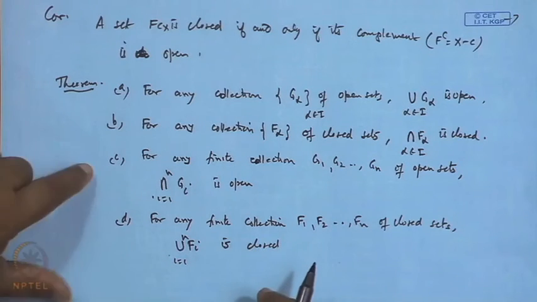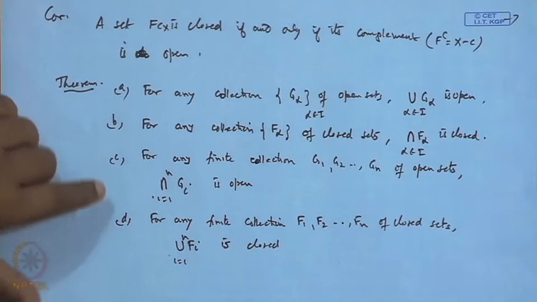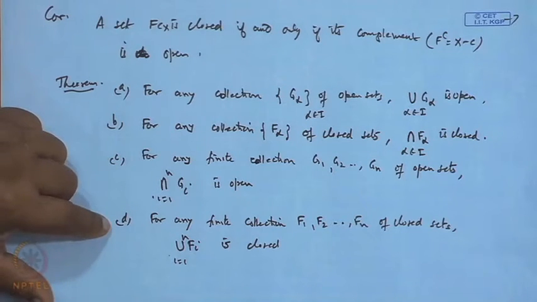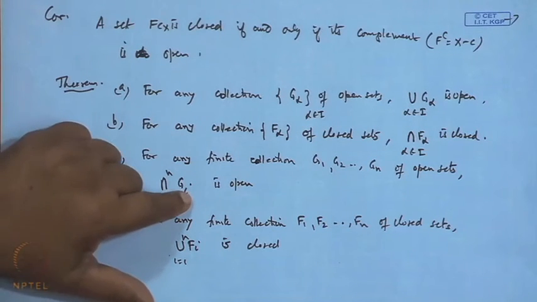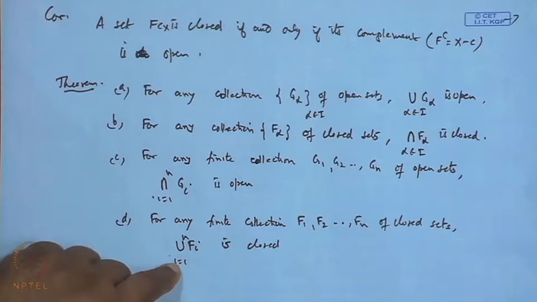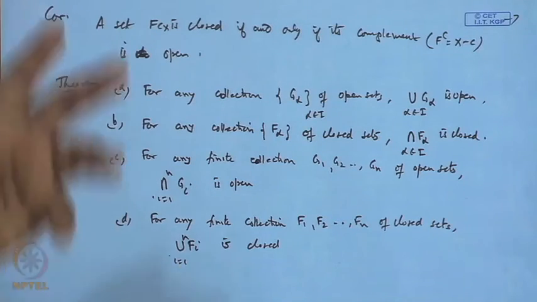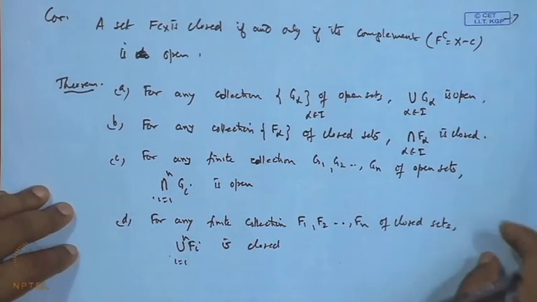Here C and D are not valid for an arbitrary or infinite collection, or a countable intersection of Gi and countable union of Fi, which may not be true. Only the finite case is true.